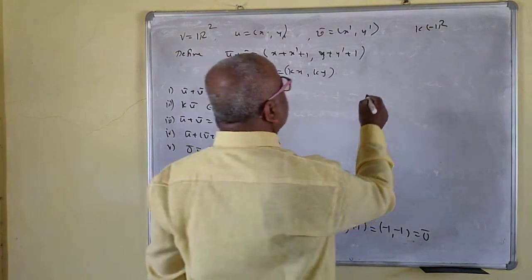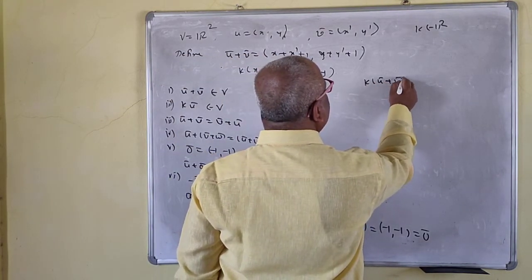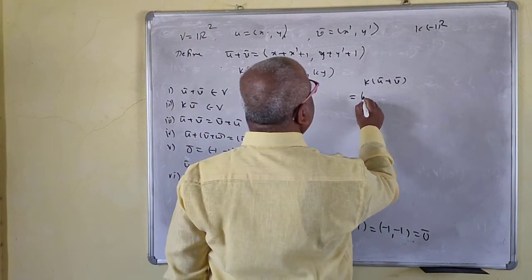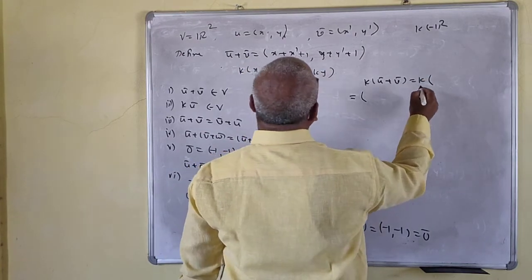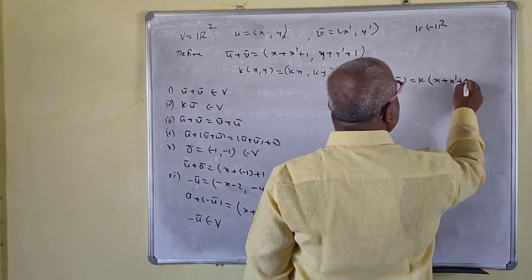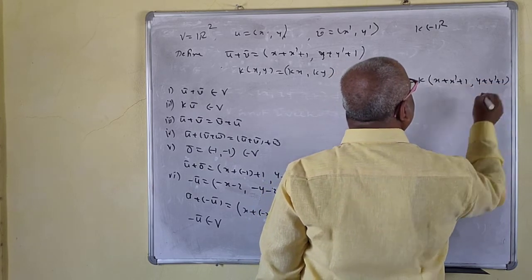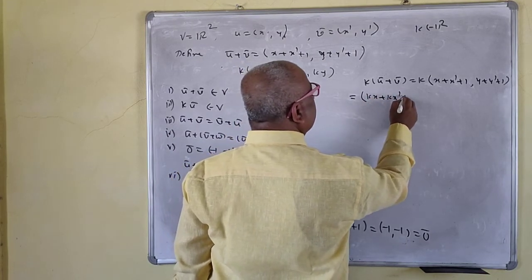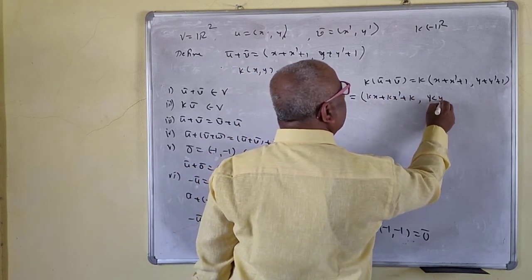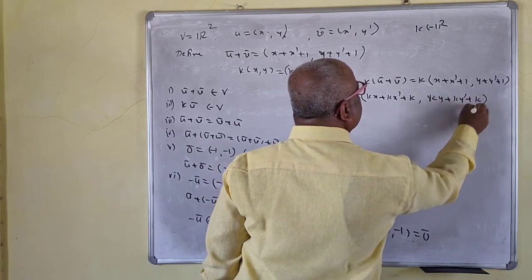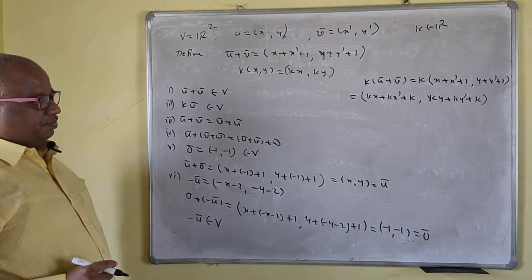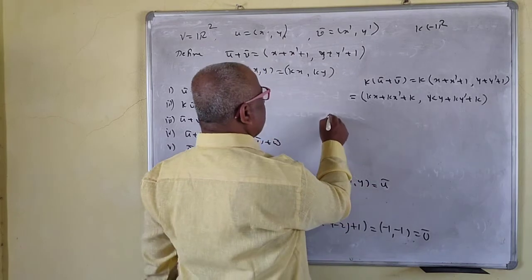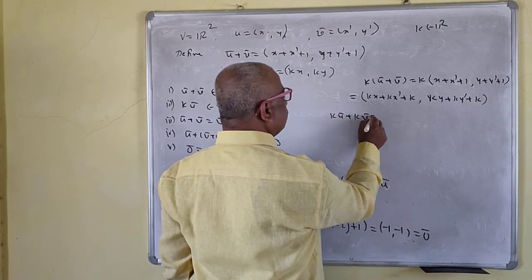Okay, so next we'll do k into u bar plus v bar. K into u bar plus v bar is what then? X plus x prime plus 1, y plus y prime plus 1. Now this is kx plus kx prime plus k, ky plus ky prime plus k. So if we separate this, that is k u bar plus k v bar now.